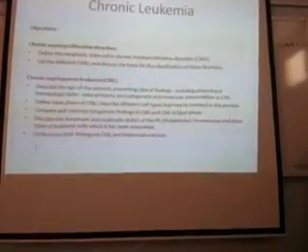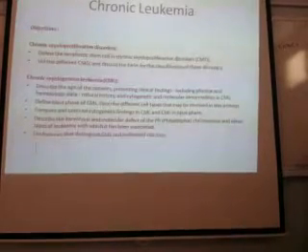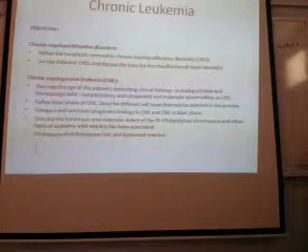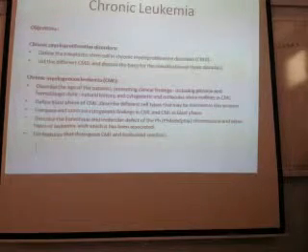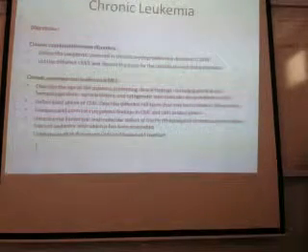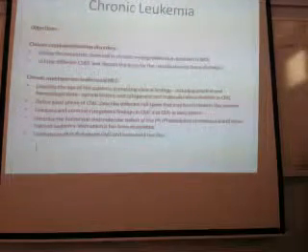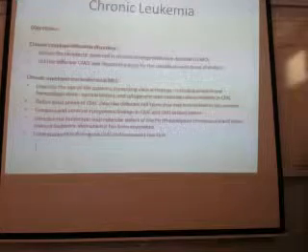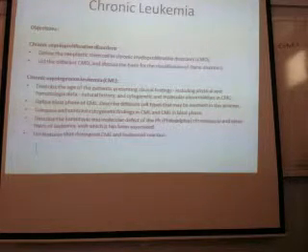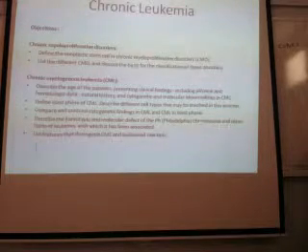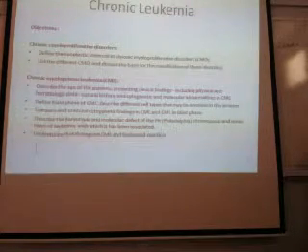These are the objectives. There are two things we should remember: what is chronic myeloproliferative disorder and what is CML. If you closely observe, there are only two objectives. What do you mean by myeloproliferative disorder?